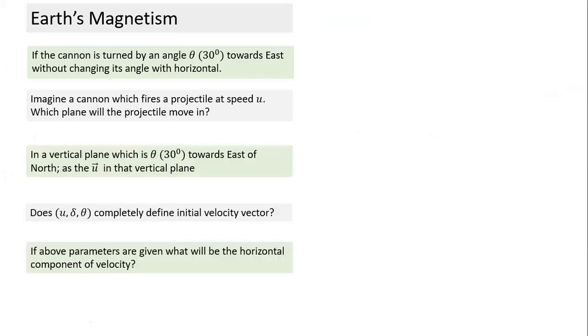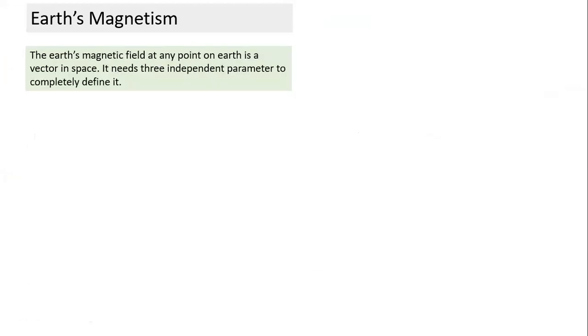Earth's magnetic field also is a vector in space, so we need three independent parameters to completely define it. One of these parameters is the magnitude. The other two define the orientation. One is the orientation with respect to the horizontal, and the other is the orientation with respect to the vertical plane passing through north. I hope you are following so far?